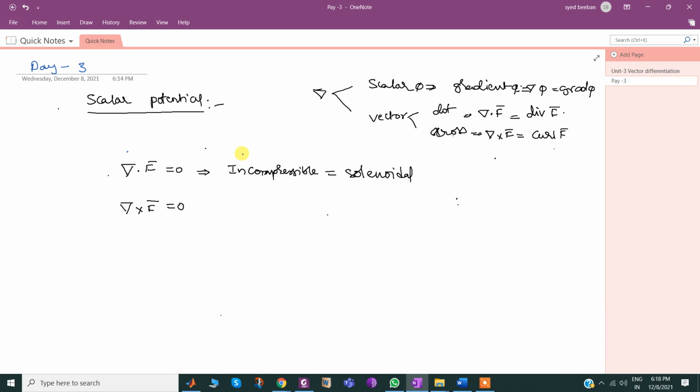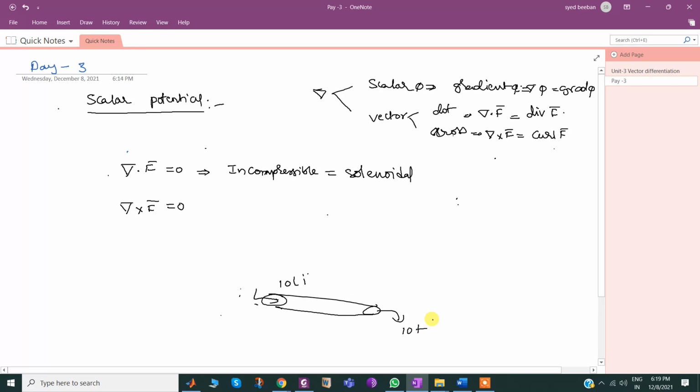If in a pipe, per 1 hour, 10 liters of water I am allowing, within the 1 hour, will it deliver the same 10 liters of water or any less or more?